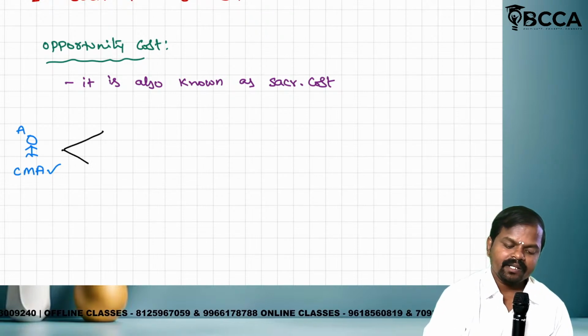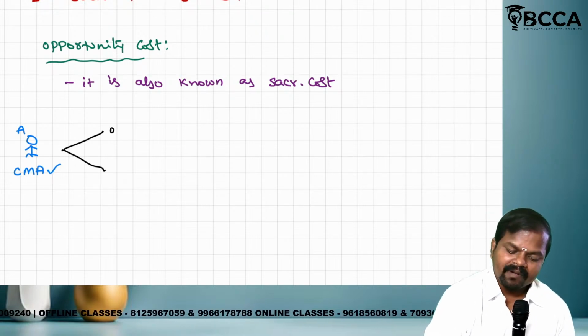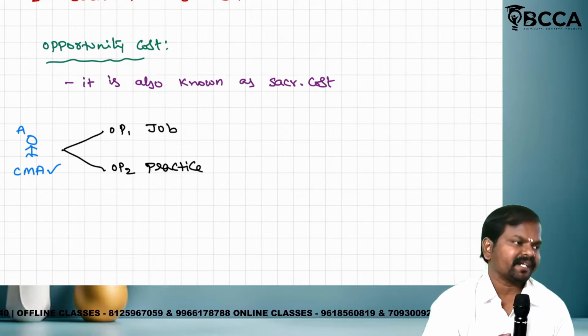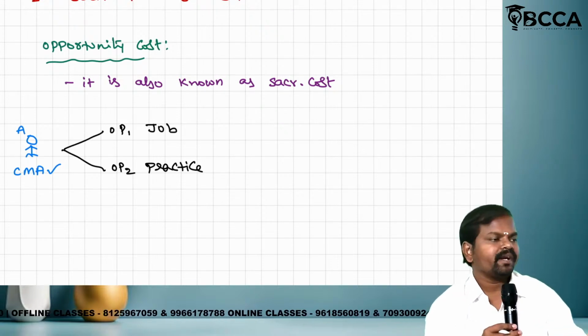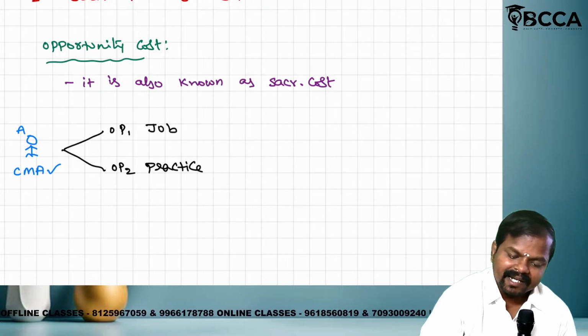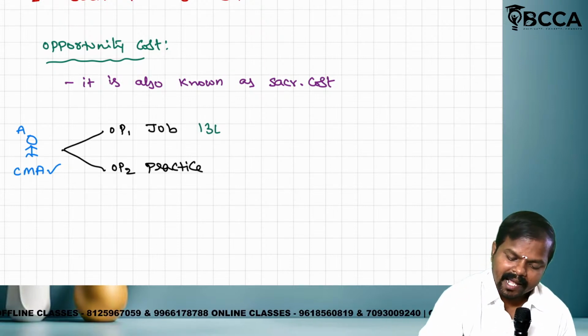For every student there are two options. Option number 1, job. Option number 2, such a student may opt for practice. We can call him a practicing cost accountant. He is getting a job offer of 13 lakh per annum.